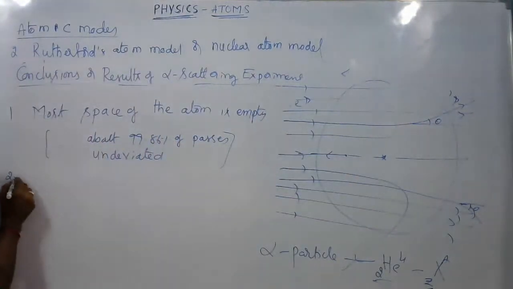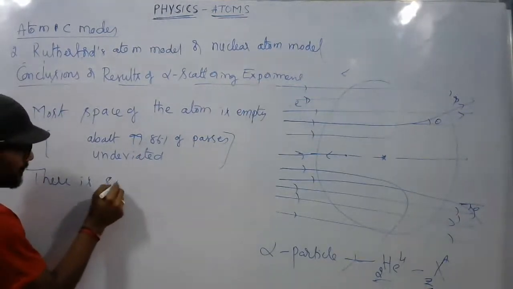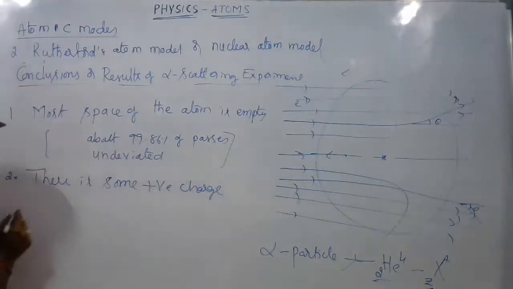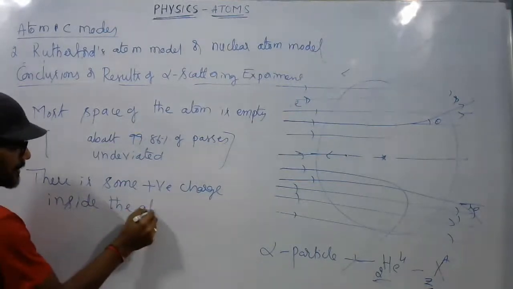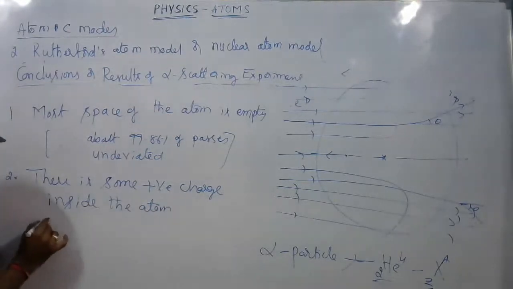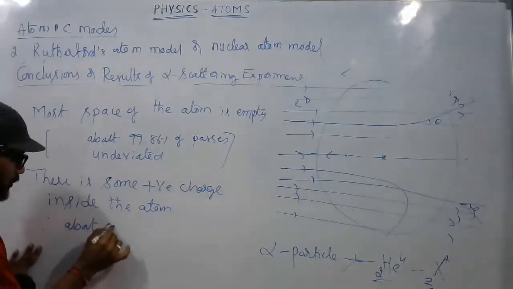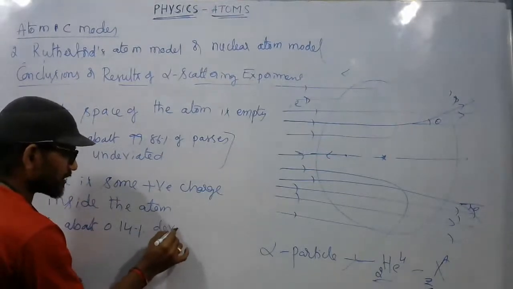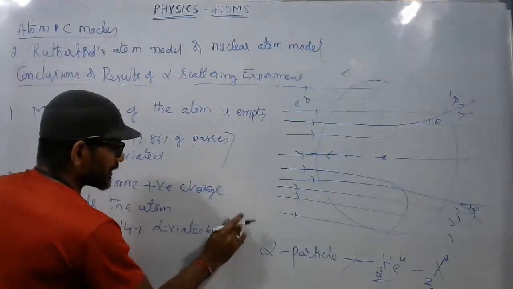That means positive charge is there inside. The second conclusion or result is that there is some positive charge inside the atom. This was the conclusion drawn from which observation? About 0.14% of alpha particles deviate by theta greater than 1 degree.